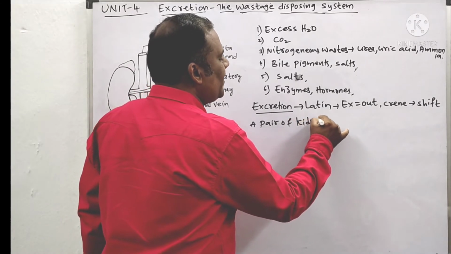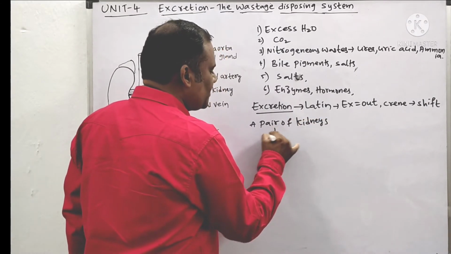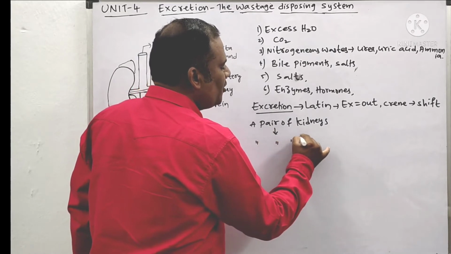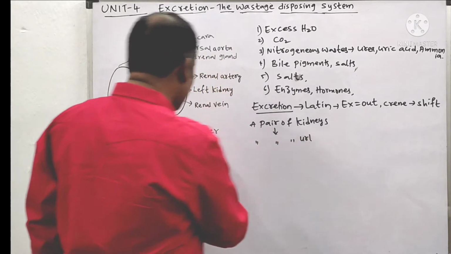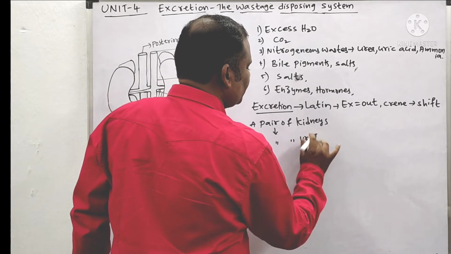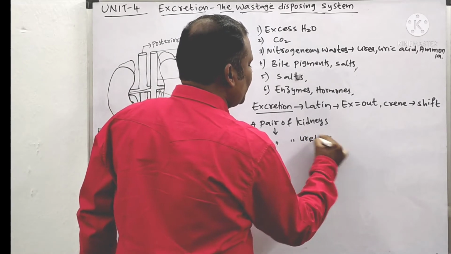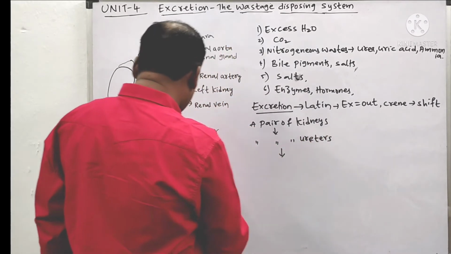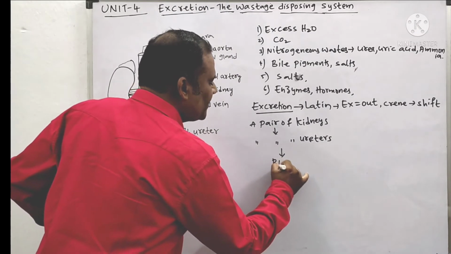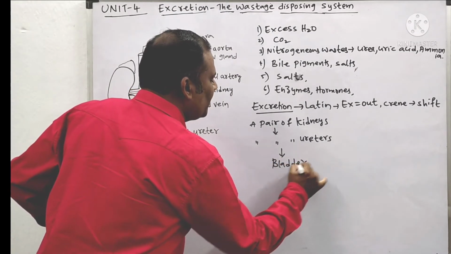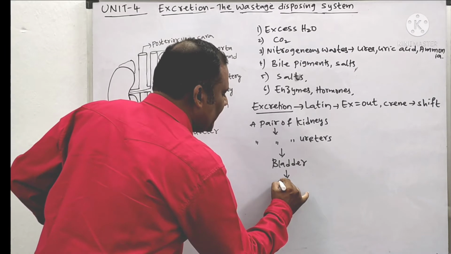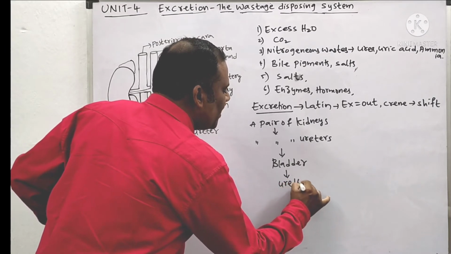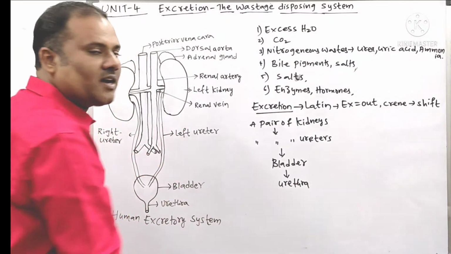A pair of kidneys. And these kidneys are attached to what? A pair of ureters. And these ureters are attached to the bladder. It is also called the urinary bladder. This bladder is attached to the urethra. So these are the parts of the human excretory system.